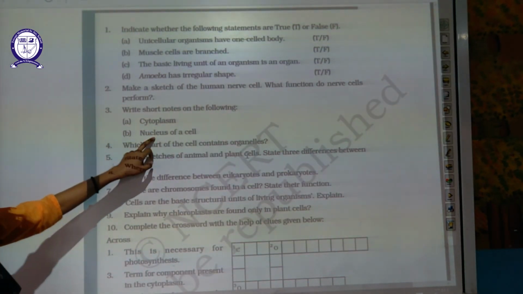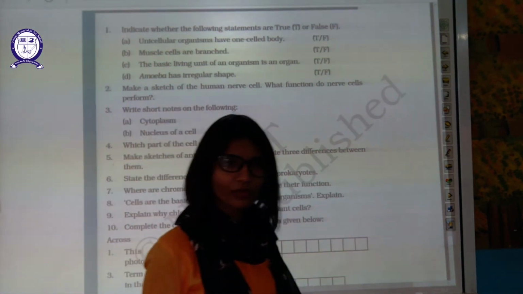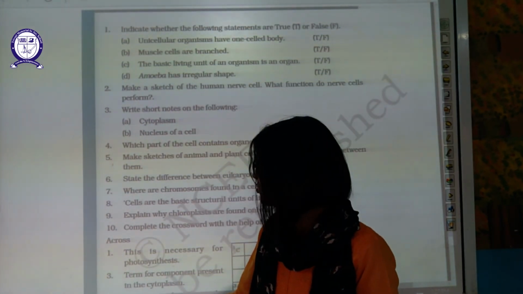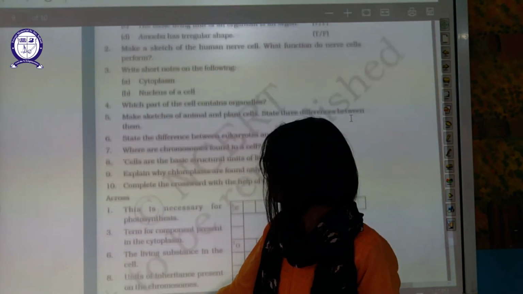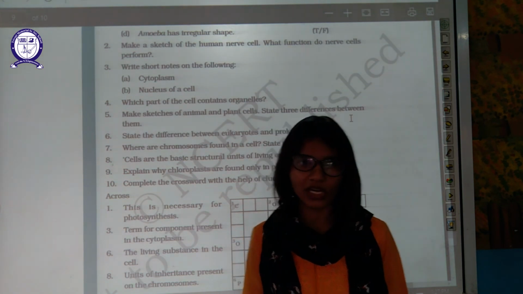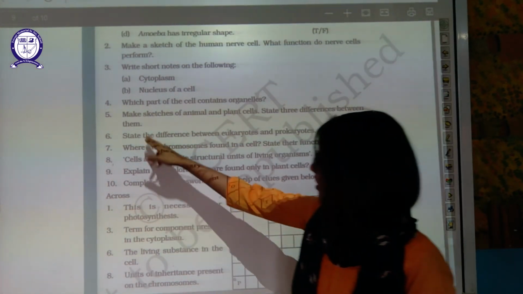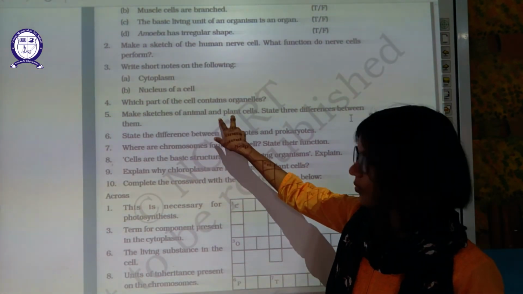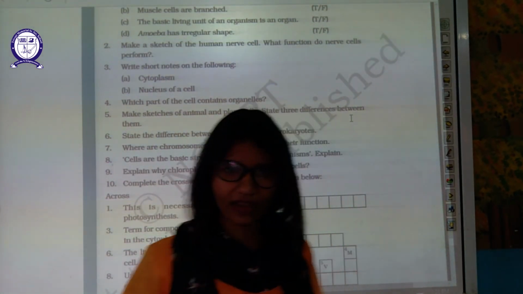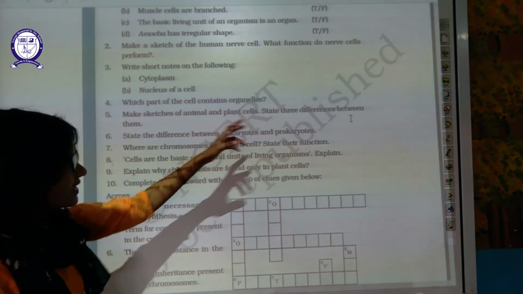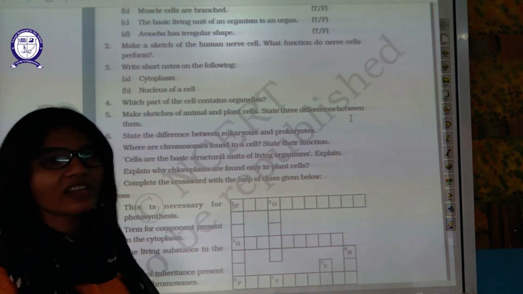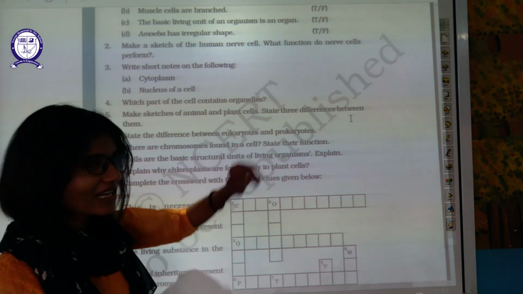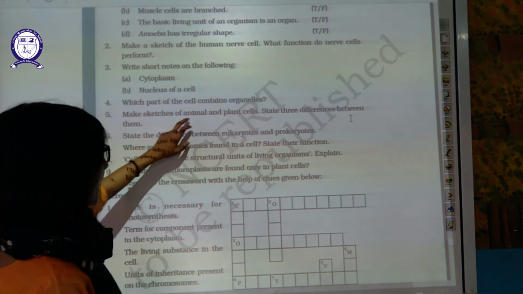Short note on cytoplasm and nucleus. You can do that. We have discussed them in detail. You can write down a short note on both of these. Which part of the cell contains organelles? Cytoplasm contains all the organelles. Now make a sketch. This is a most important question. Make a sketch of both of them. I have provided you the diagram. Make a sketch and state differences and similarities also. I have added one more thing in this question: state similarities and differences in animal and plant cells.